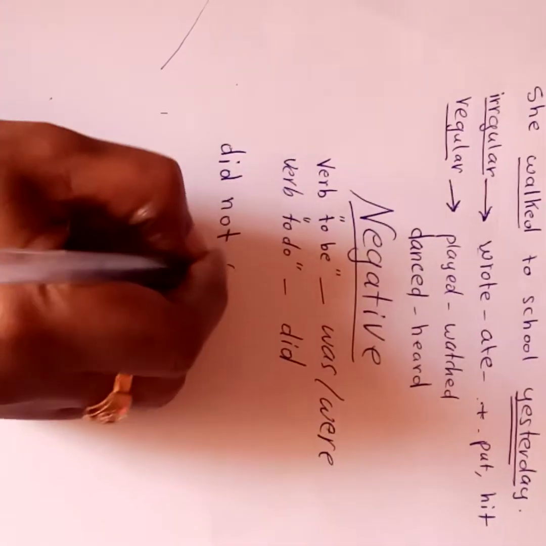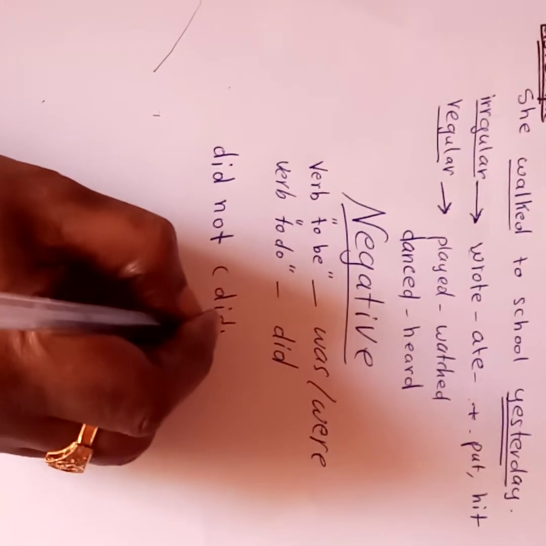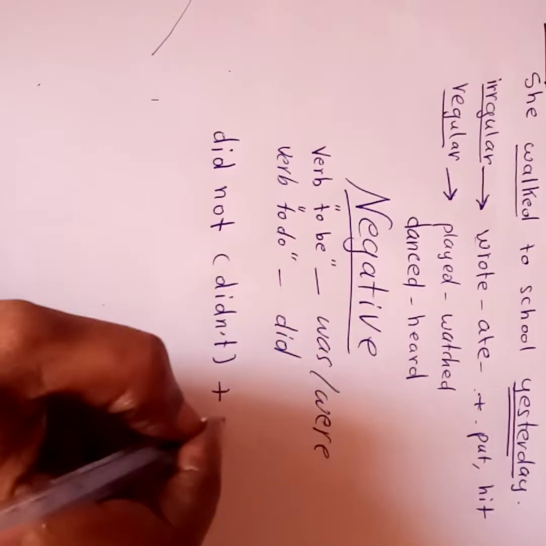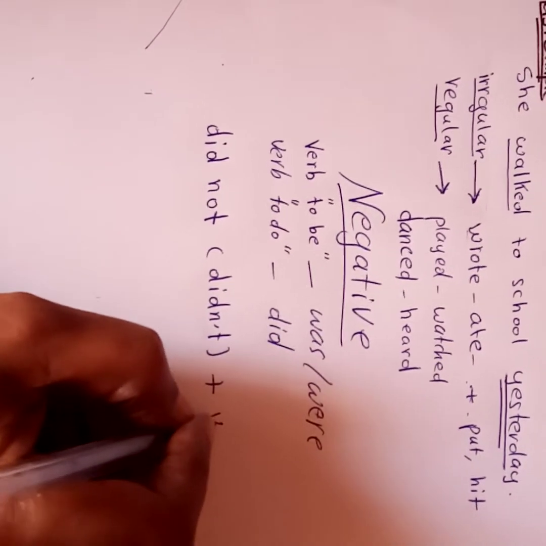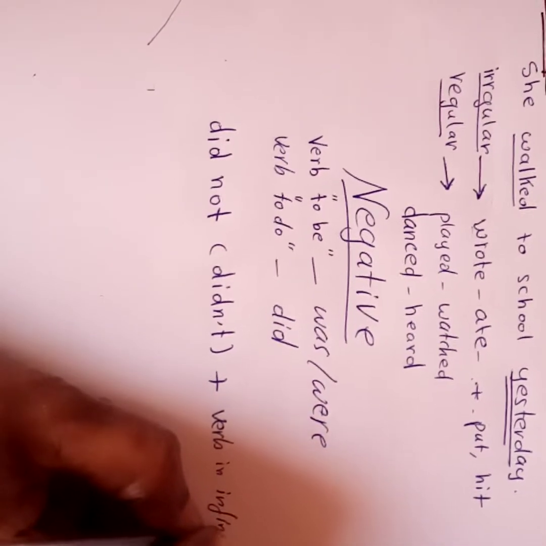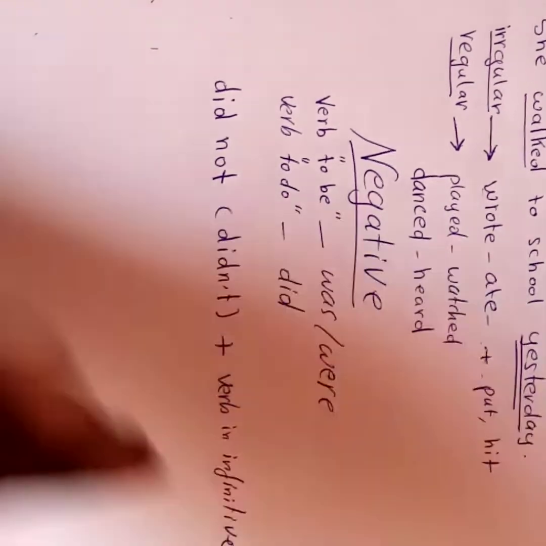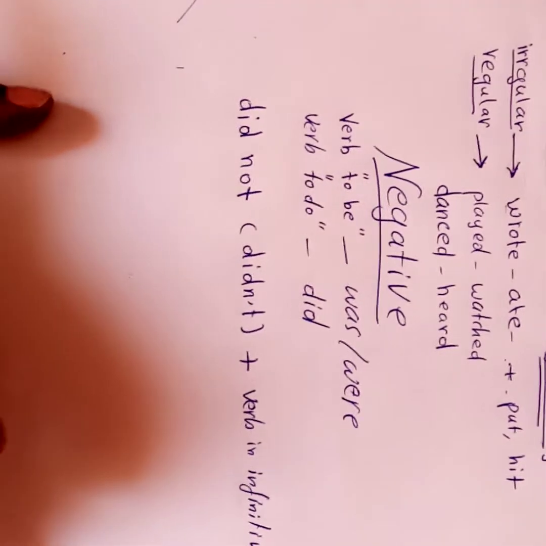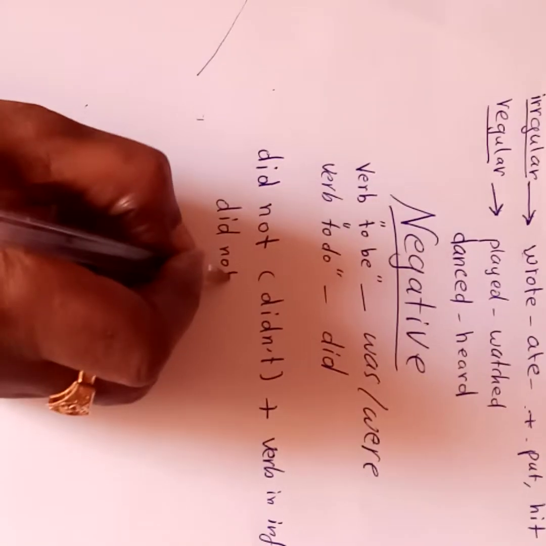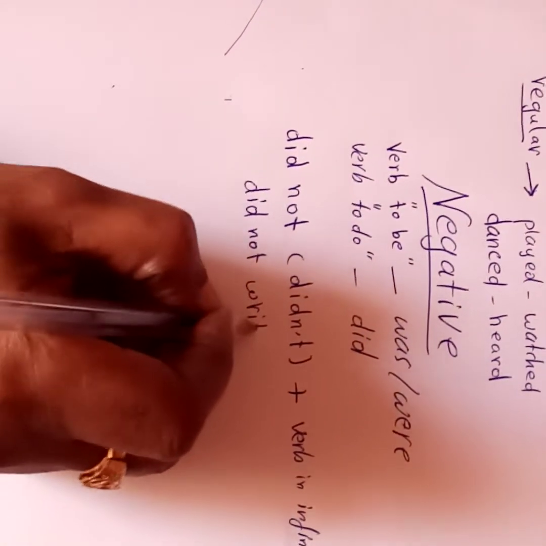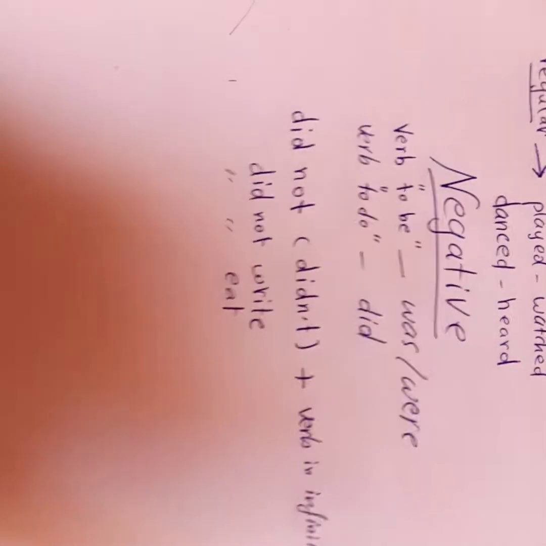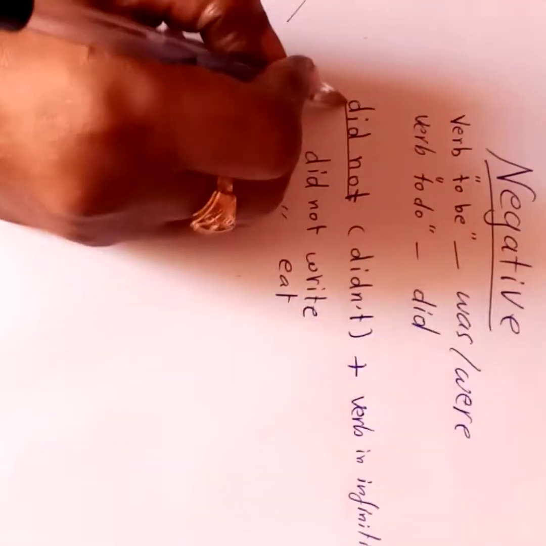To form the negative in the past simple is either by using did not, this is the long form, or didn't as a short form or contraction, plus you add the verb in infinitive form. The verb in infinitive form means the basic form of the verb, okay? Like for example, did not write, did not eat, did not play, and so on.